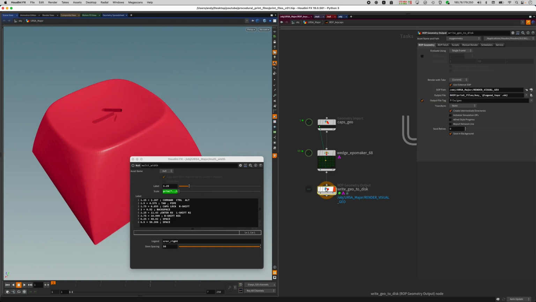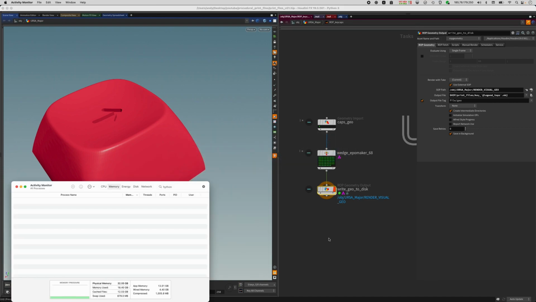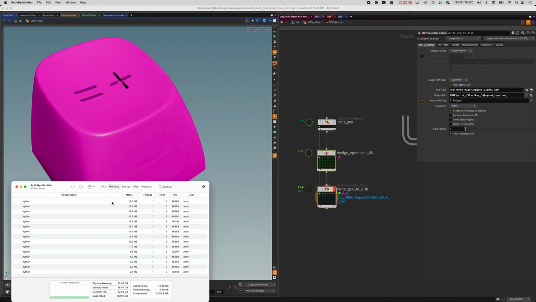So if we dirty and cook this node, Houdini should launch 12 separate threads of Python, which is Houdini's Python version.